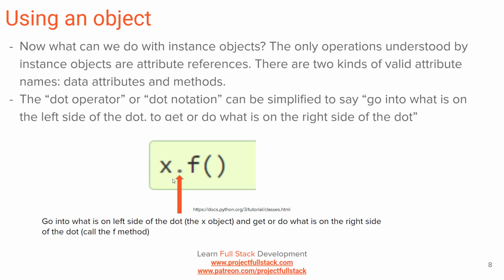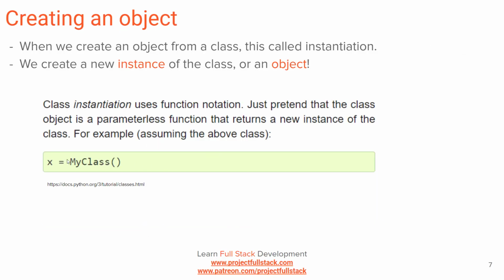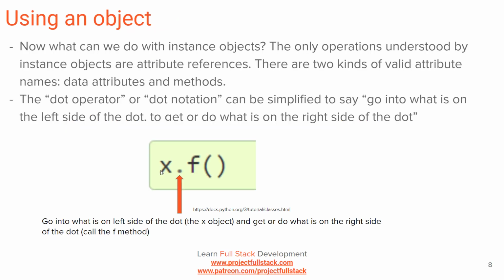To use an object, we'll talk about dot notation, the dot operator. All that's really saying is you need the name of the object. So again, up here, let me go up one slide. We created an object called X. So now I'm saying, hey, get that object X. Go into it and get the F function.